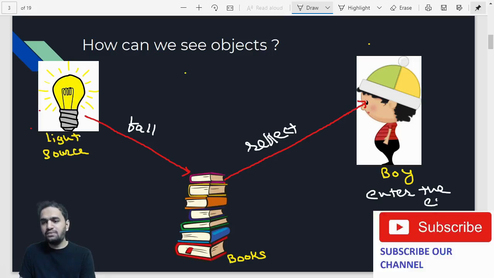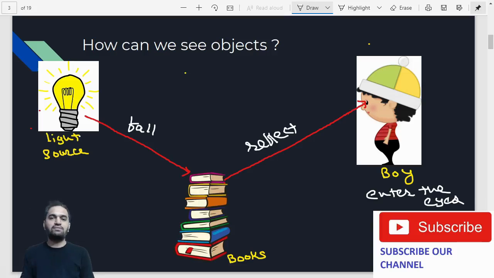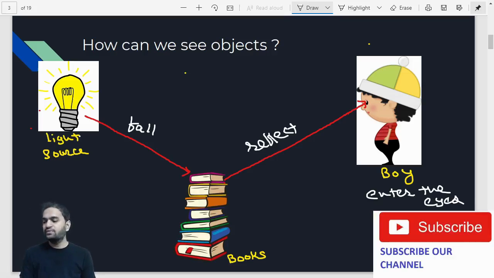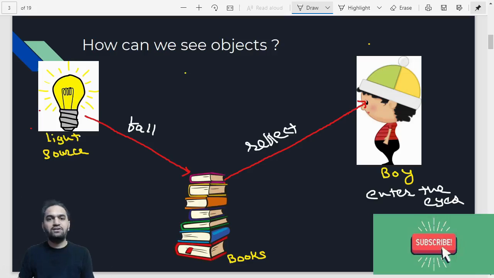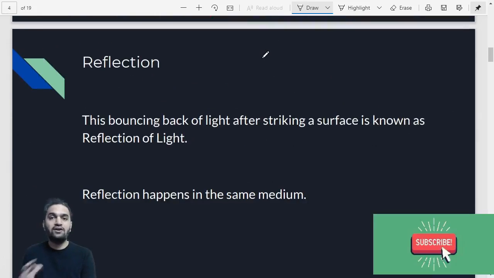So can we say that a major portion of whatever we see around us, like books, our room, computers and all? The major portion of what you see in your surroundings is because of reflection. One thing you have to understand is that the majority of the things which you see around you is due to reflection itself. So that's why the importance of reflection is enormous.